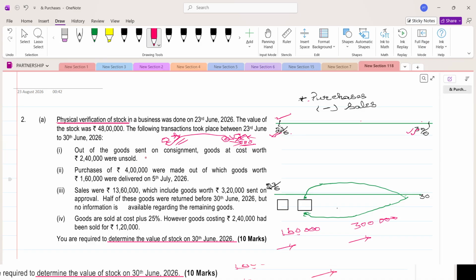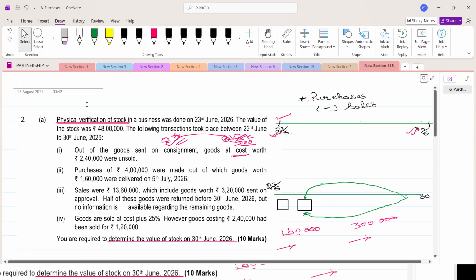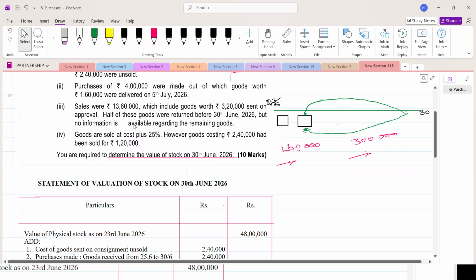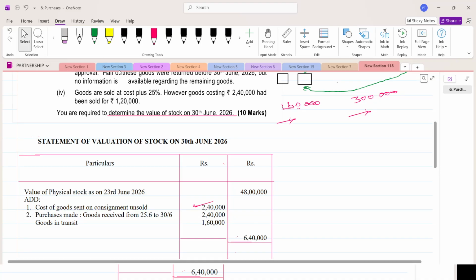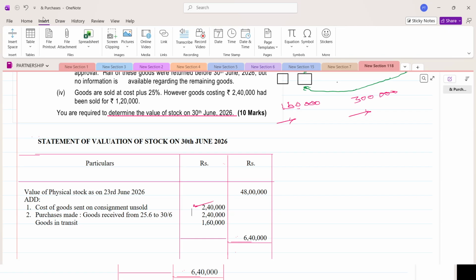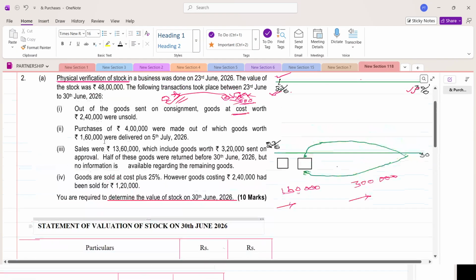Out of the goods sent on consignment, goods at cost, we are going to add everything at cost, worth rupees 2,40,000 were unsold. So now what we have to do, on the physical value of stock, we have to add 2 lakh 40,000, which was the consignment unsold. Clear? Now coming to the next point.